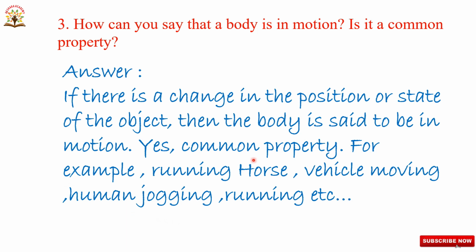Now we are discussing the example. A running horse, a vehicle moving, and a human jogging and running. So what is meant by motion? Nothing but when the position of a body with respect to its surroundings changes with the time, then the body is said to be in motion.